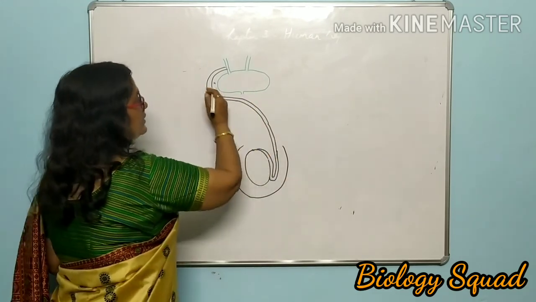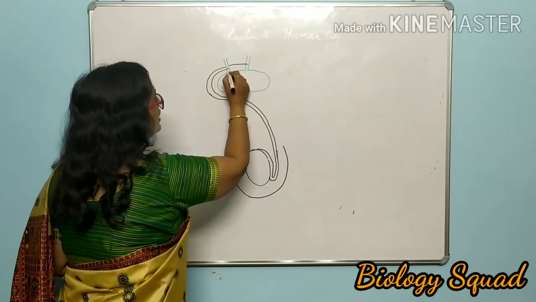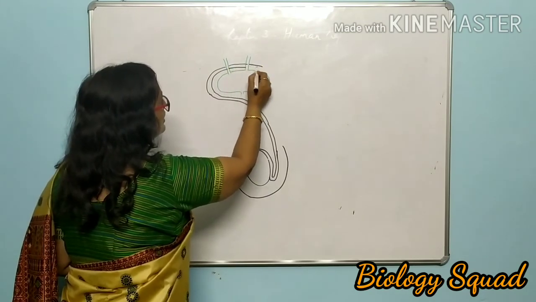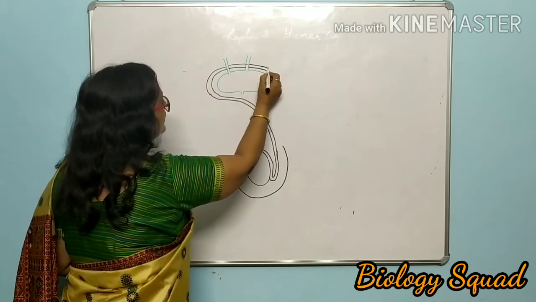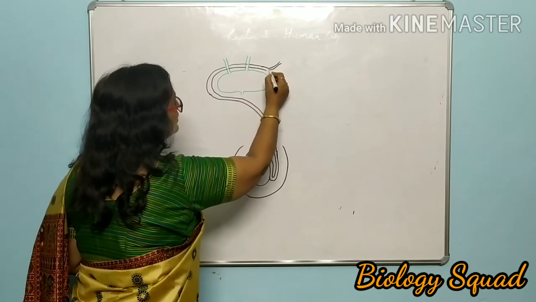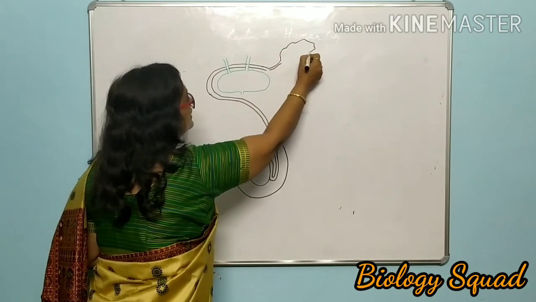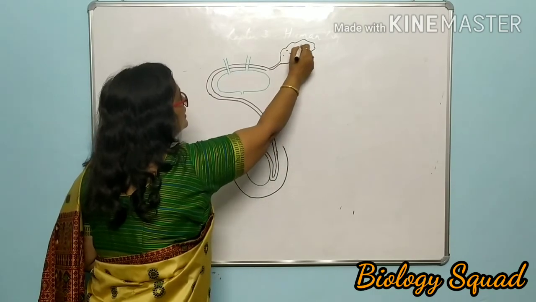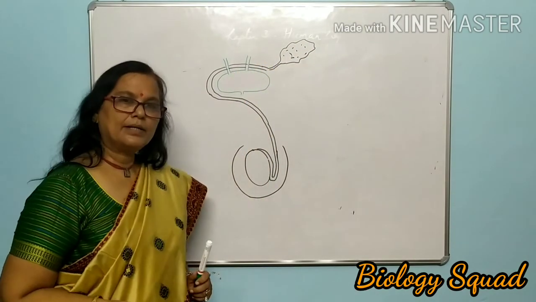This main duct coils around this urinary bladder, and a pair of seminal vesicles, a glandular structure, open in this duct.